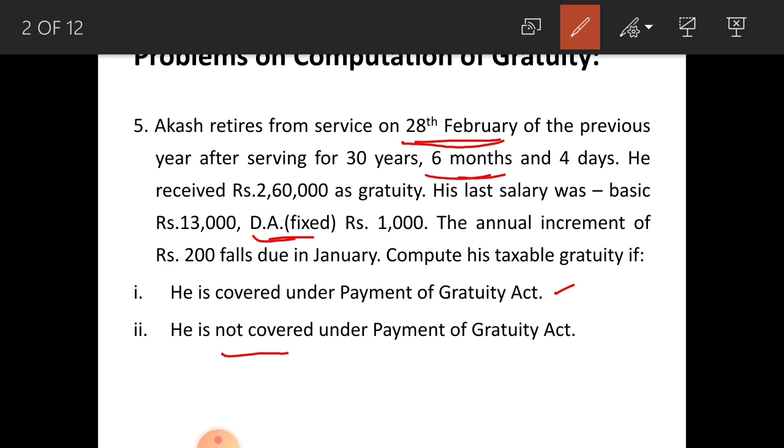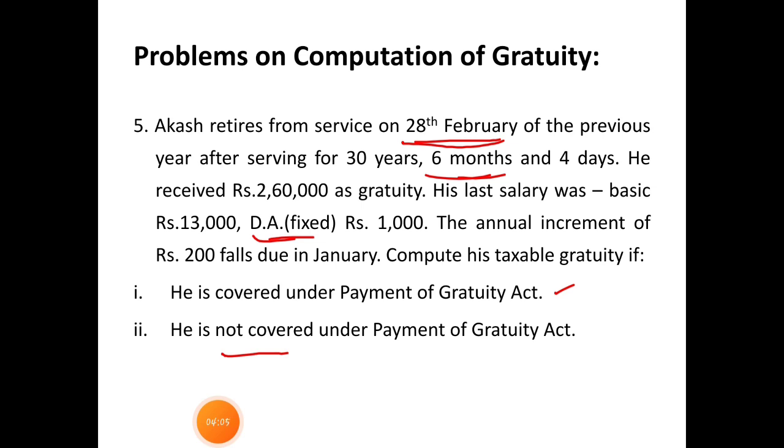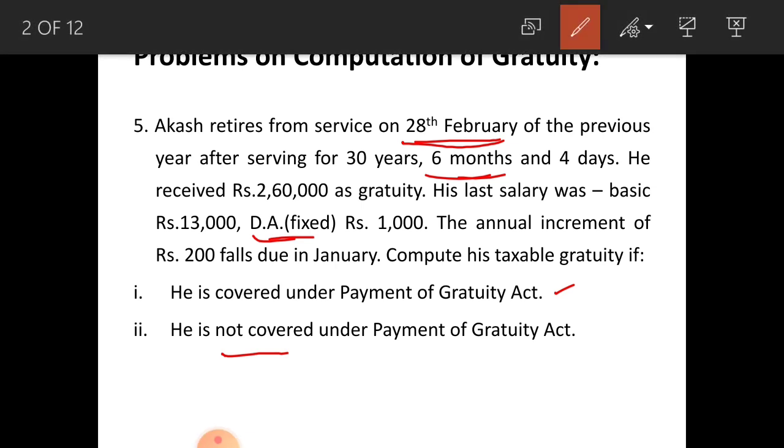Next see. The annual increment of 200 falls due in January. Here annual increment every year they make in the month of January. That means in this 13,000, 200 is included because increment is in January, and here they have given last month's salary, that is January's salary.